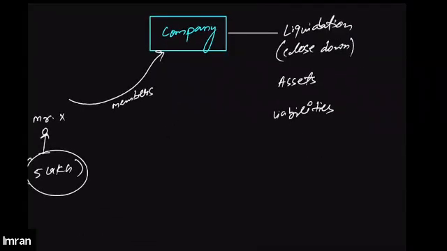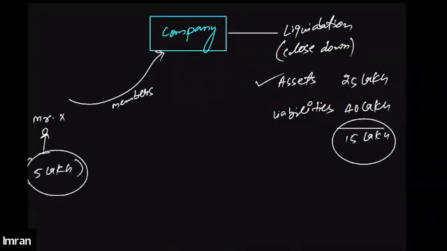Now, for example, if the company owns a total asset of, say, 25 lakhs only, and the liability of the company stands at 40 lakh, that means 25 lakh of the liability can be paid off directly from the assets of the company. But even after paying 25 lakh of liability out of the assets, an outstanding liability of rupees 15 lakh will still be there. Question arises, how are we going to pay off this liability? So in such a scenario, the company may ask Mr. X to contribute the guaranteed amount.